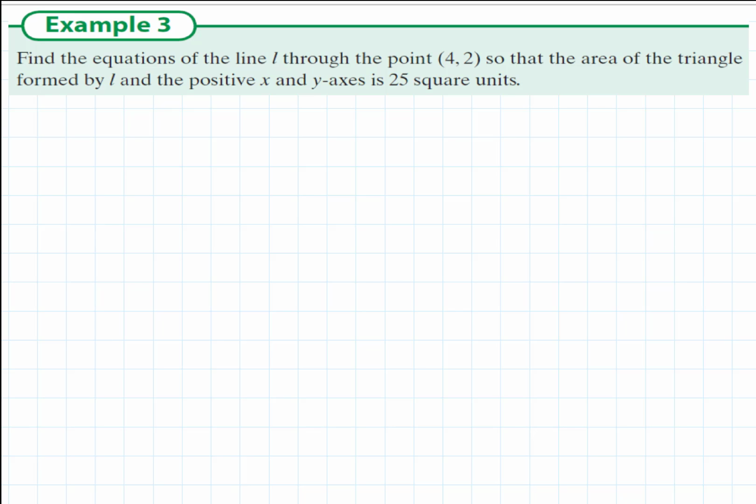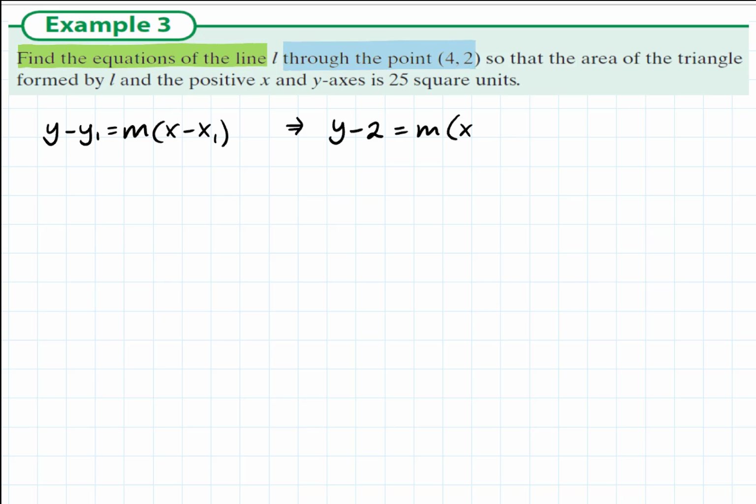Find the equations of the line L through the point (4, 2) so that the area of the triangle formed by L and the positive x and y axes is 25 square units. Okay, the first part of this question is fairly straightforward. We're asked to find the equation of the line, and the line contains the point (4, 2).